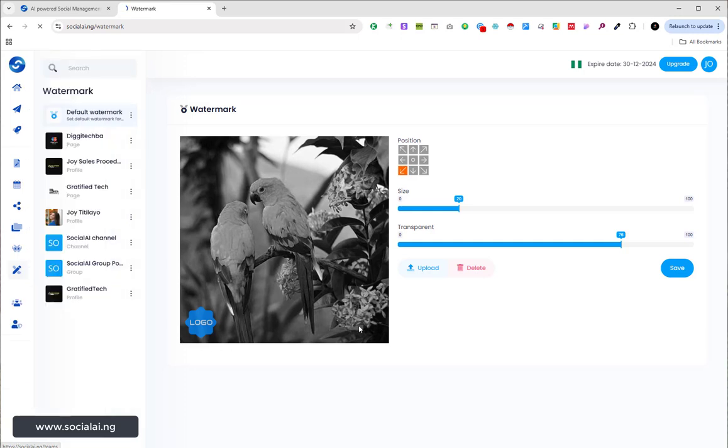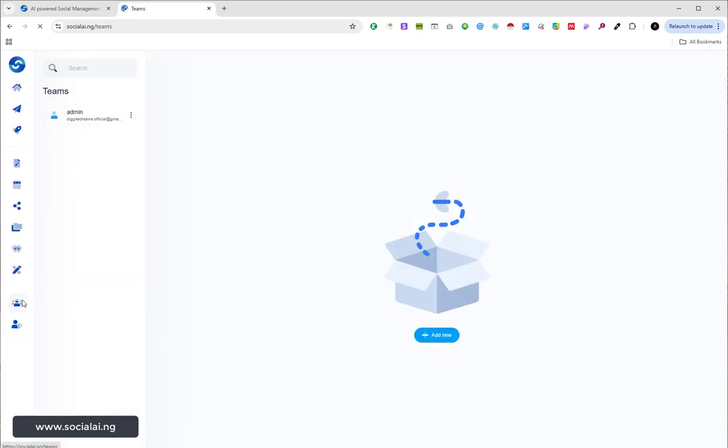So another thing is theme. Let me go to this theme section. So in this theme section, you can add your team members. Let me say you are not the one managing this dashboard. You have a social media manager. So you can easily add your social media manager to your dashboard, whereby you'll be able to see everything your social media manager is doing. You don't need to give your social media manager your username or password, right?